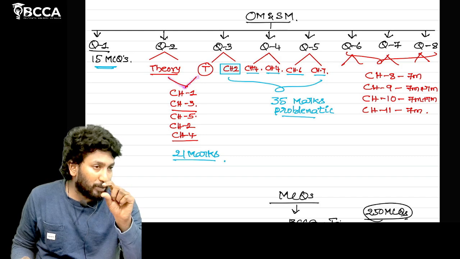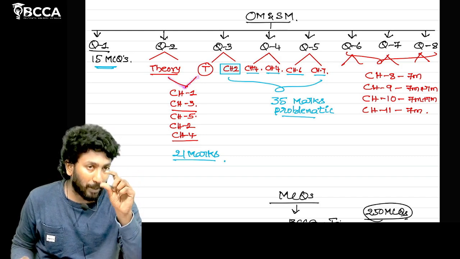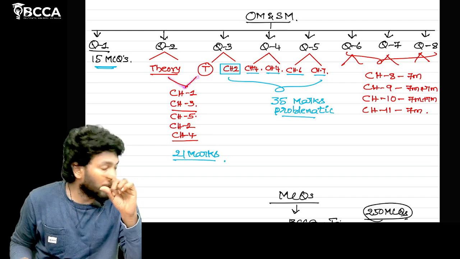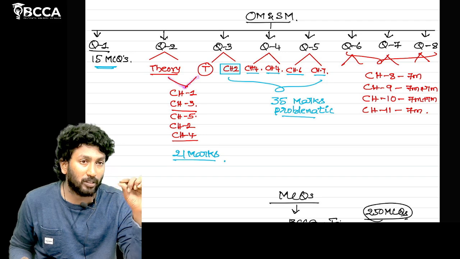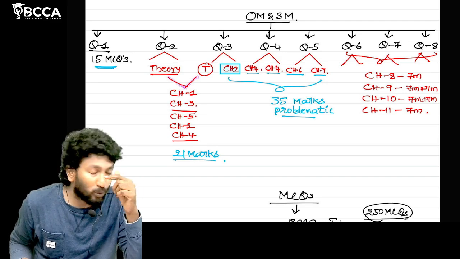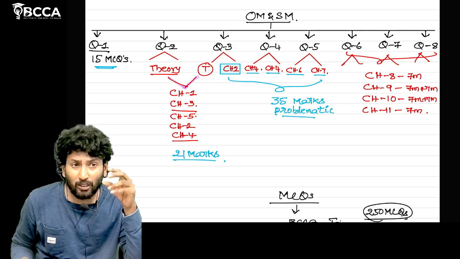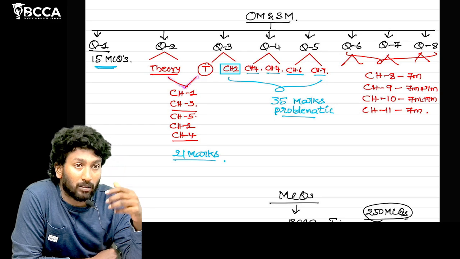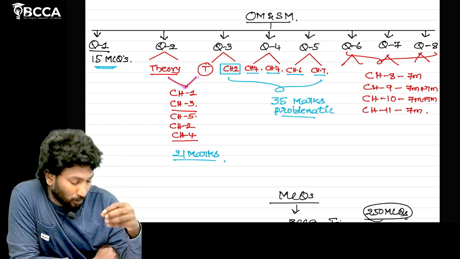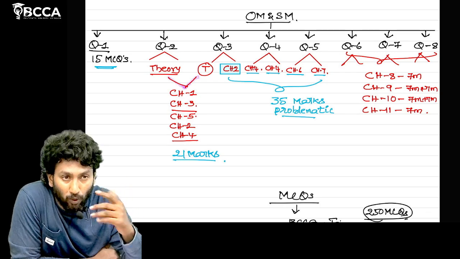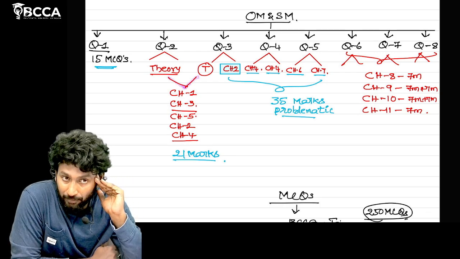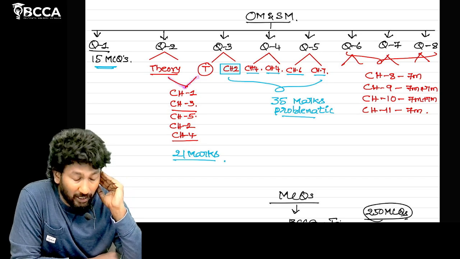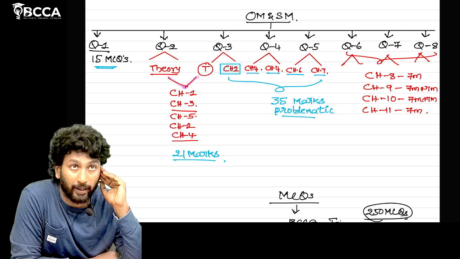Then objectives of operations management: primary objective, customer satisfaction or customer service, and secondary objective, resource utilization. Give these two side headings, read the content, and based on your understanding, write something in your own wording, sir. That is enough. For the theoretical part, just give a paper reading and write in your own wording.